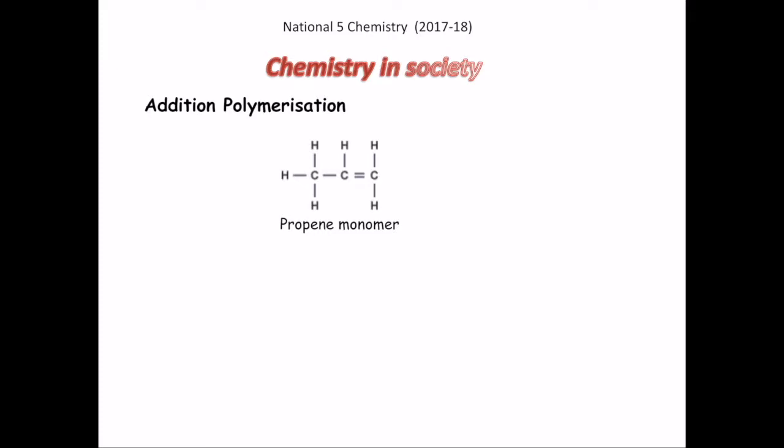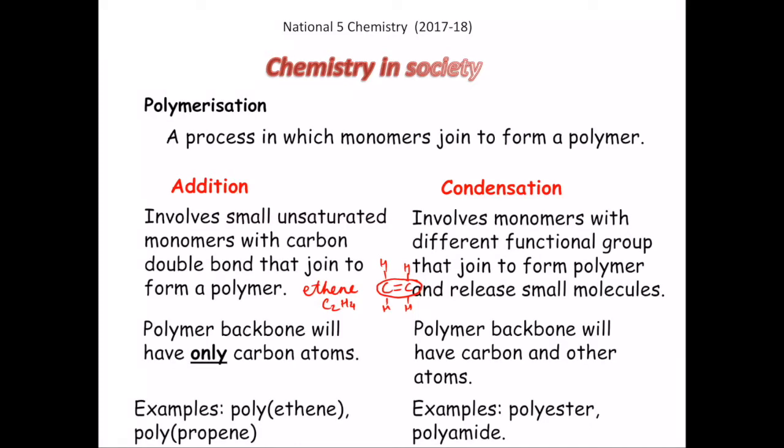Now we come to addition polymers. Addition polymerization, as I said to you, generally consists of small unsaturated monomers with a carbon double bond. So we have to concentrate on two things. It should be a small unsaturated monomer. And unsaturated monomers can have a double bond or triple bond, but polymers are possible with only those unsaturated monomers with a carbon double bond.